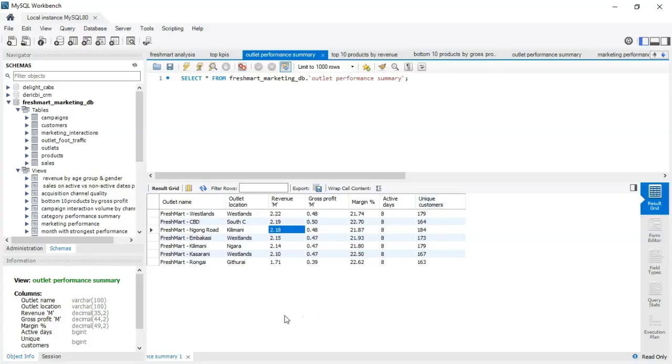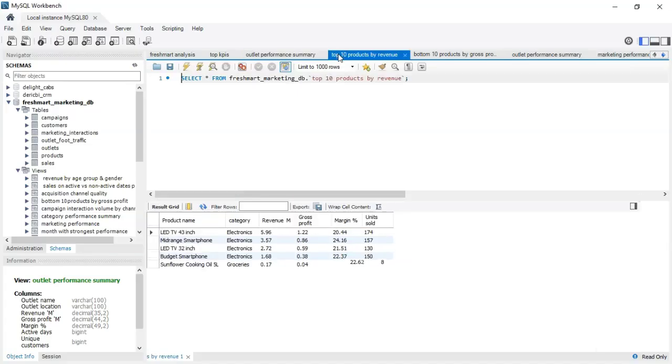Why did we end up with a lower figure, yet we had more customers? Maybe customers here are buying small items. If Ngong Road works better on small priced items, then we can focus those products on the Ngong Road outlet. And so that's the order.